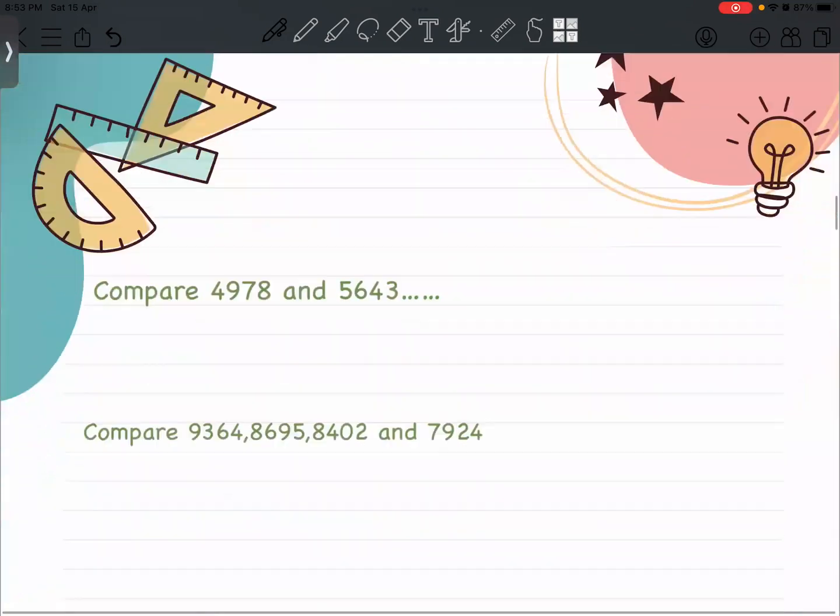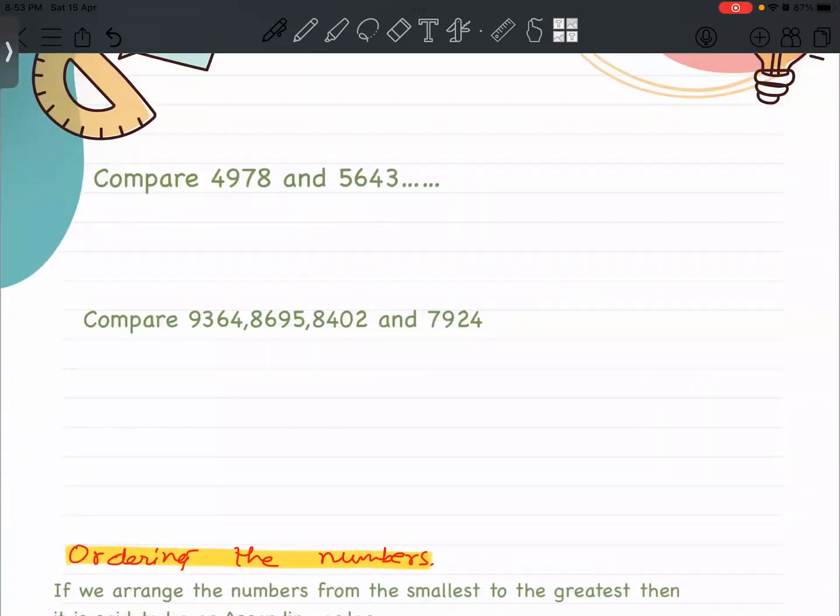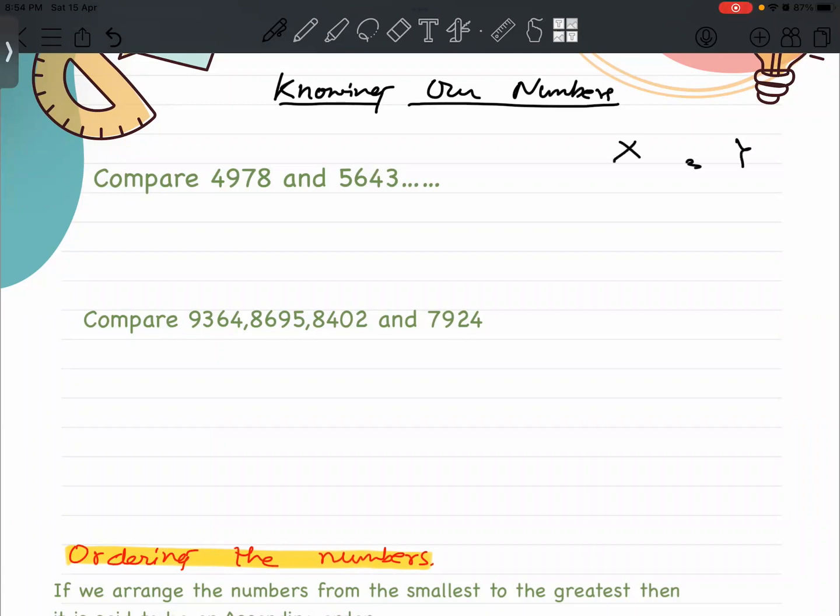In your class 6, the very first chapter is Knowing Our Numbers. In this chapter, very basic things are being taught, like how you compare two numbers, number x and number y. Comparing basically means which number is greater and which number is smaller. Do you know what this sign means?